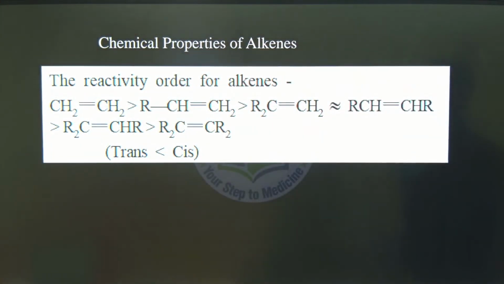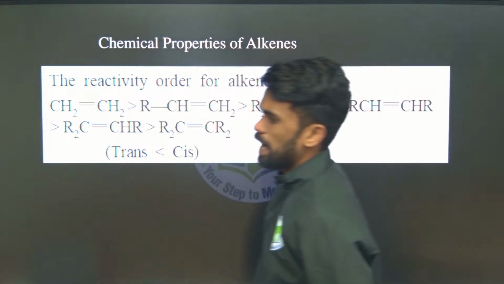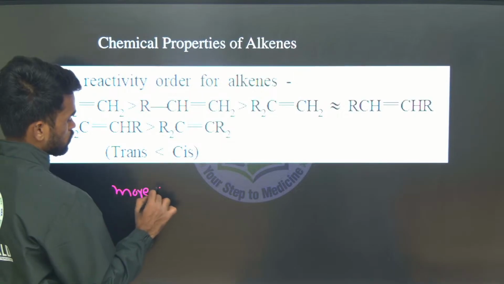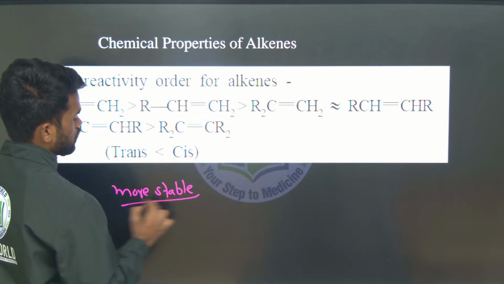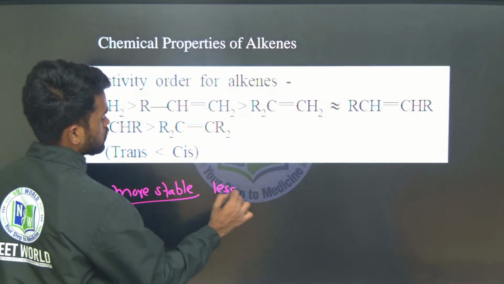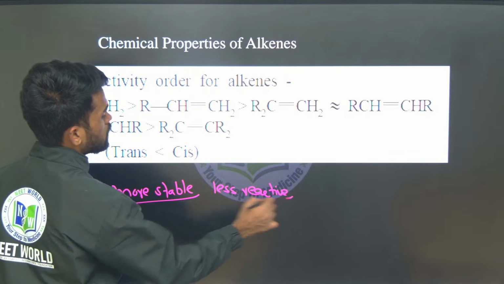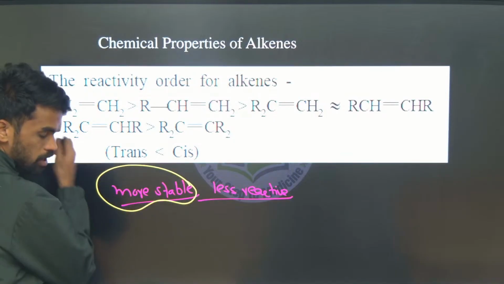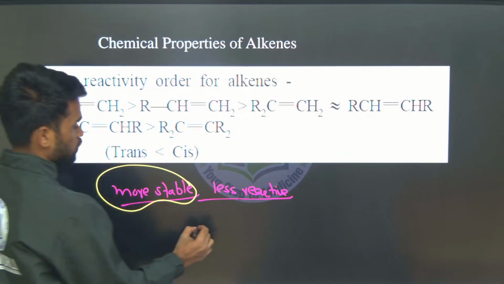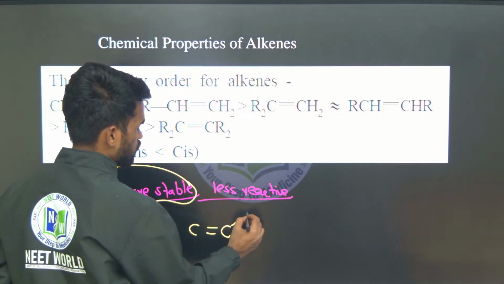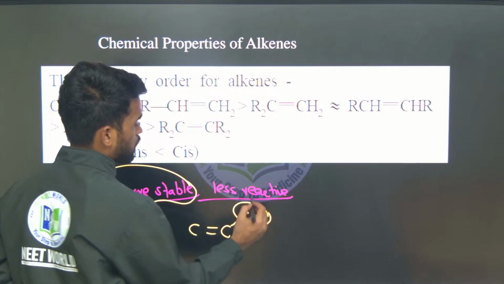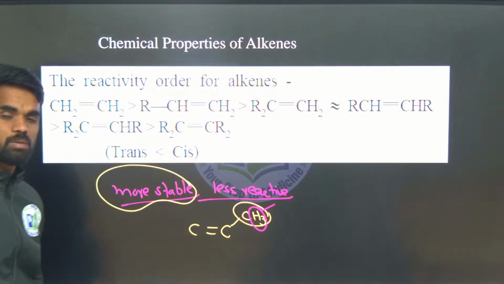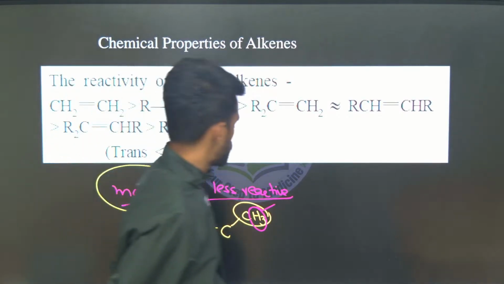Okay, so what is the reactivity of alkenes, they will ask. How can we answer this? Reactivity: the more stable the alkene, the less reactive. Remember what I am saying, if it is already a more stable alkene, it is less reactive. So how can you answer that? Stability depends on the number of alkyl groups attached. If C double bond C is there, and here we have one alkyl group, like a methyl group, that alkyl group must contain more alpha hydrogens. The more the number of alpha hydrogens, the more the hyperconjugations, the more the stability.